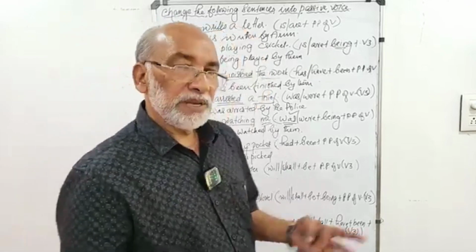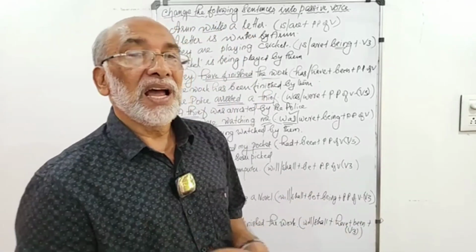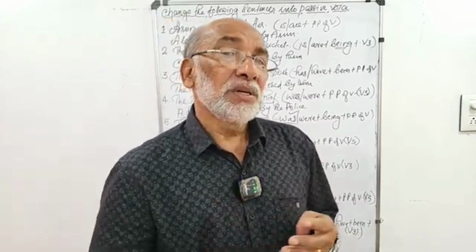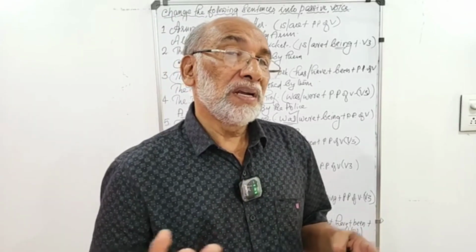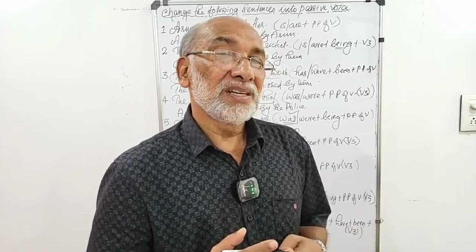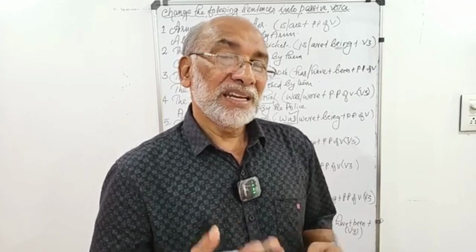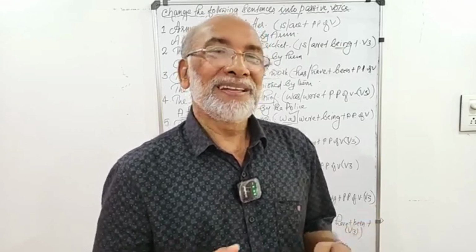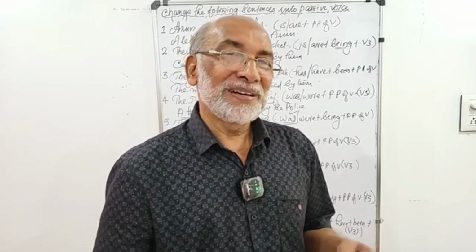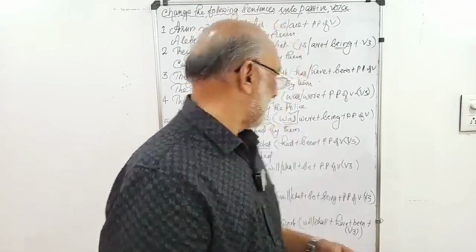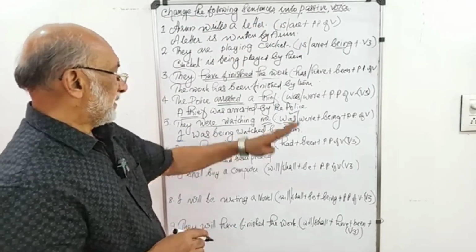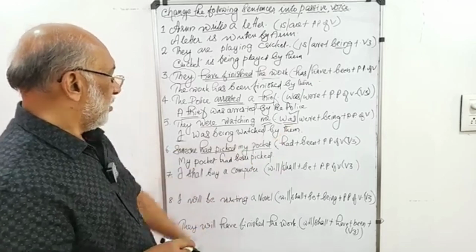My pocket had been picked by someone, that is understood. A similar sentence I can tell you, that is people all over the world speak English. English is spoken all over the world. By people, that's not necessary. Only people can speak English. Okay. So, my pocket had been picked, and that is perfectly all right.